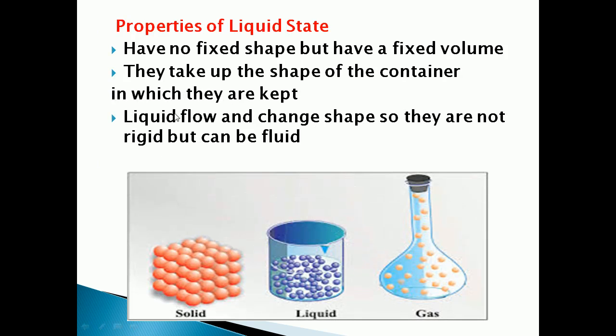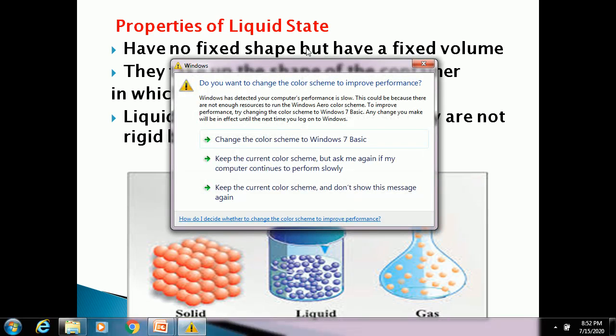Now we can move to the properties of the liquid state. You know an example of a liquid is water, isn't it? A liquid has no fixed shape but has a fixed volume, like 1 liter, 2 liters. So they have a fixed volume but they don't have a fixed shape. They take up the shape of the container in which they are kept. If you keep it in a glass, it will take the shape of the glass.